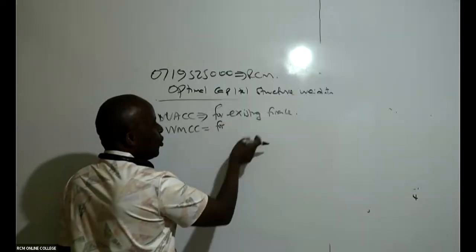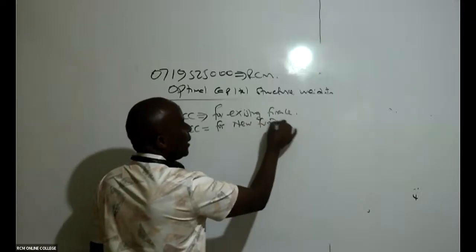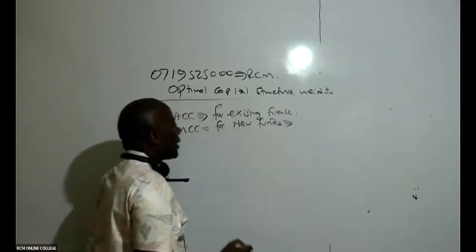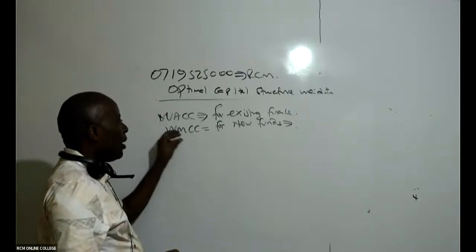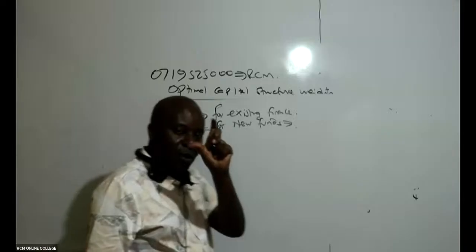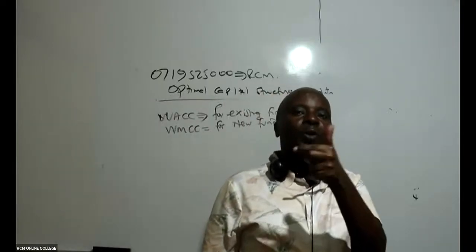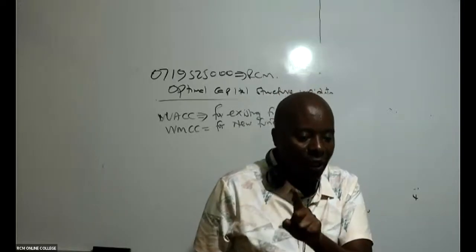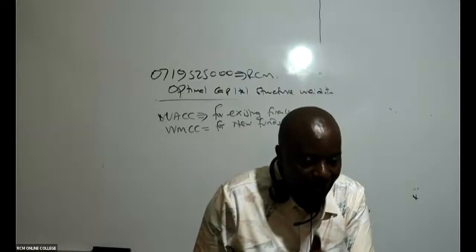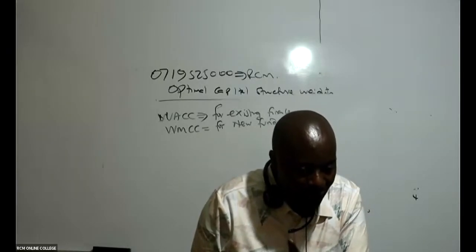But anytime you want to get finance for new funds, new projects, then you should be able to get what we call the weighted marginal cost of capital. Marginal means incremental. Marginal means incremental cost of capital. And why is this cost of capital going to increase? It's because of new projects, because of new funds. WACC is for existing projects and WMCC is for new projects.